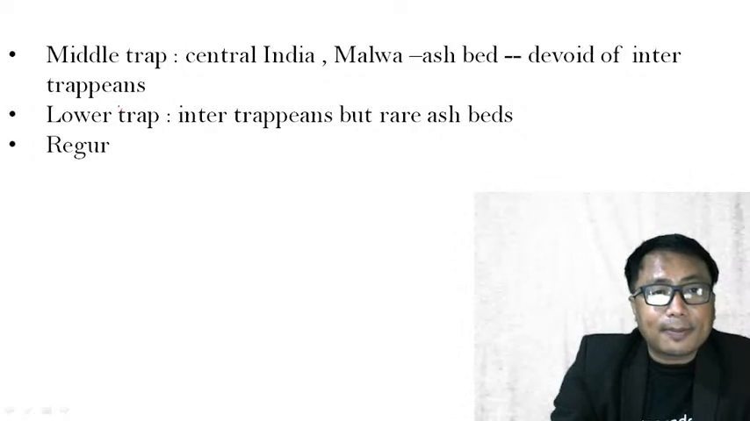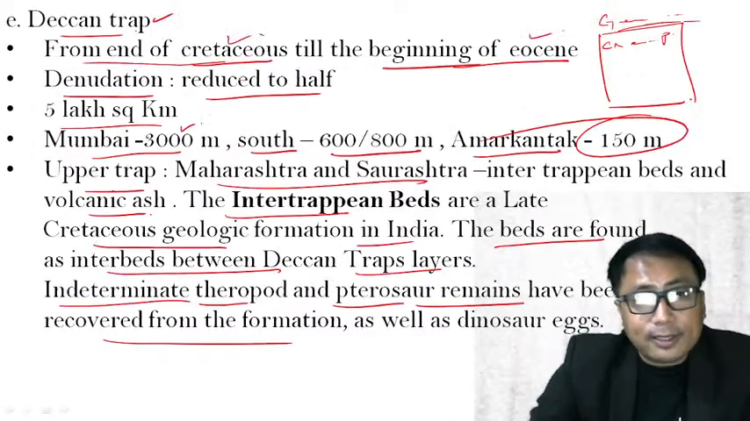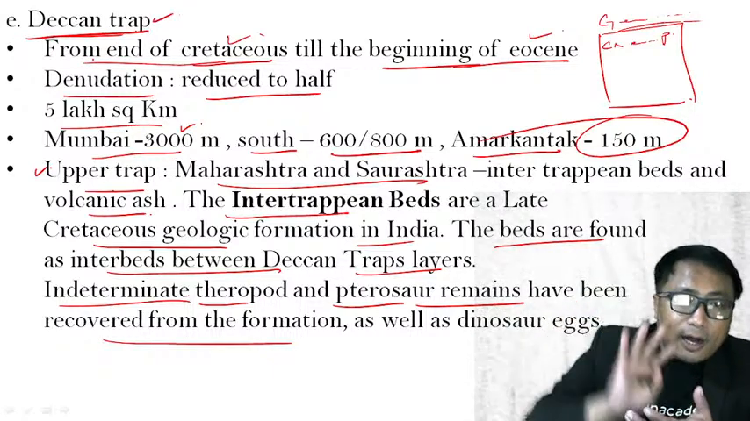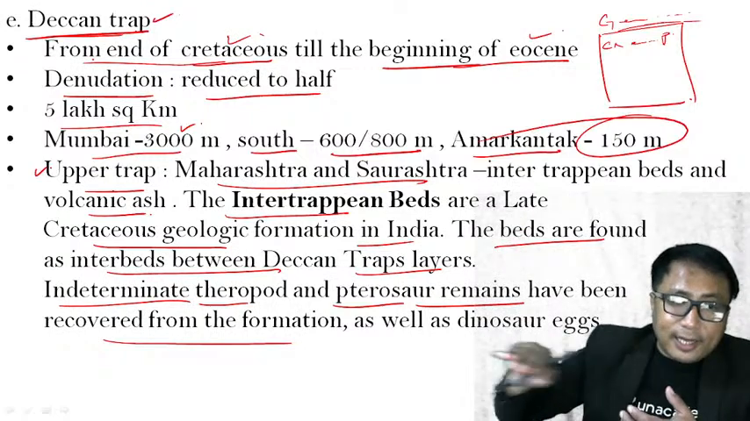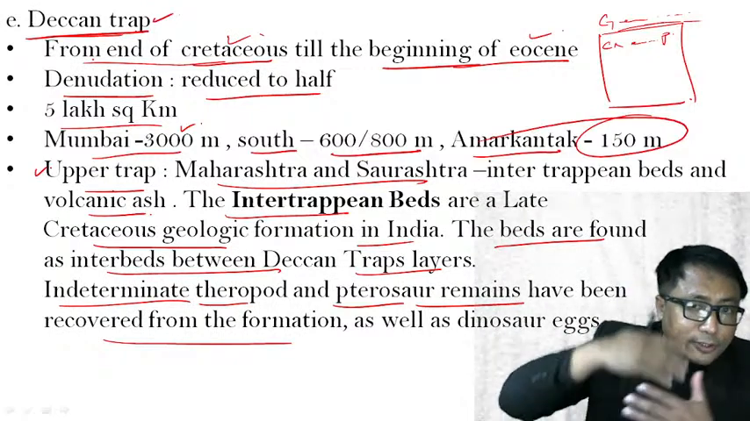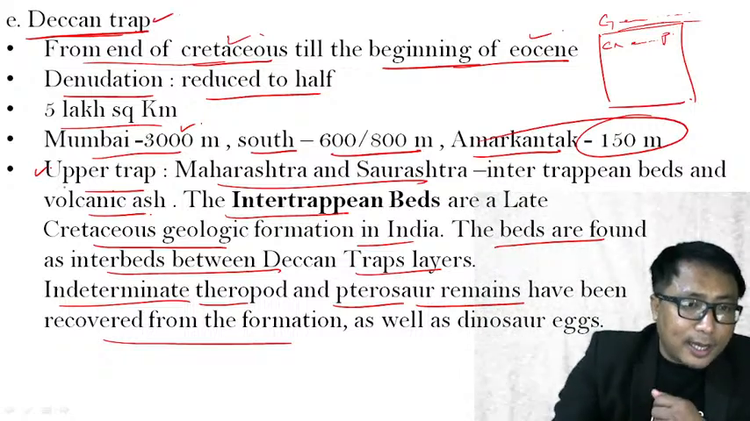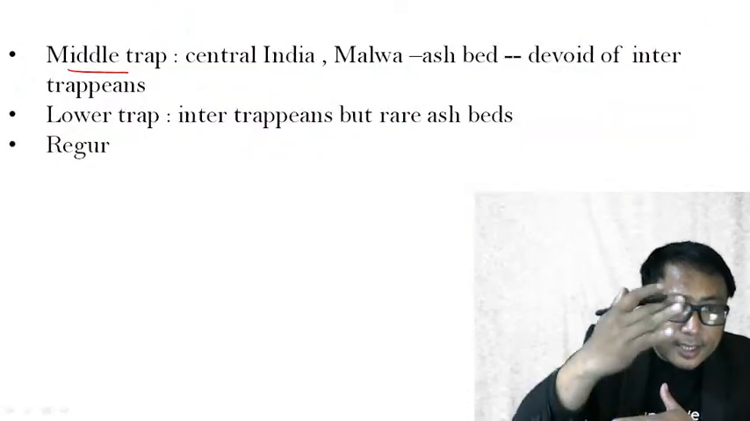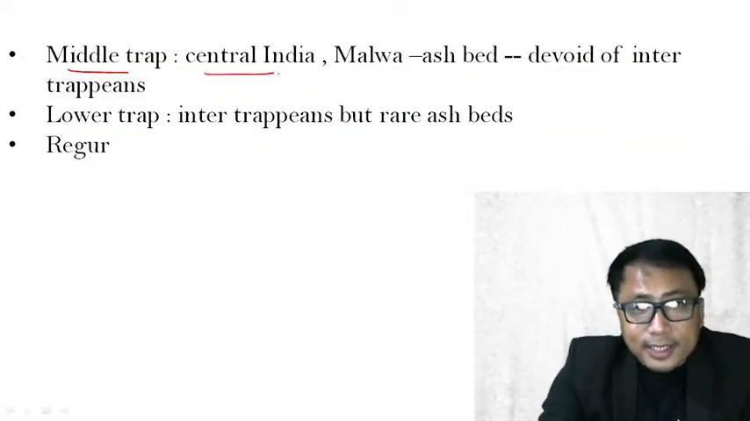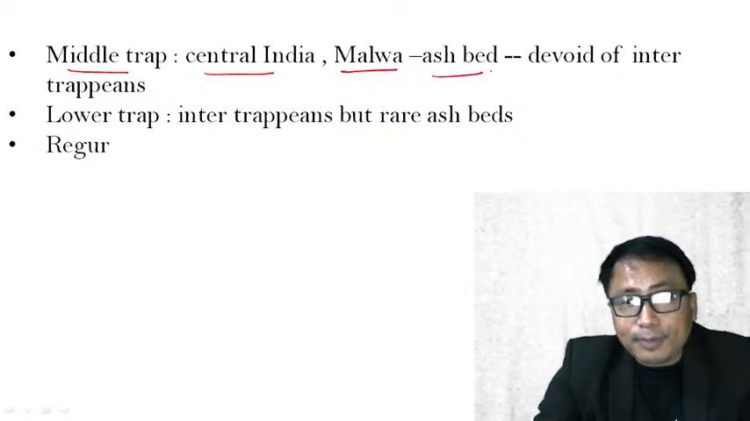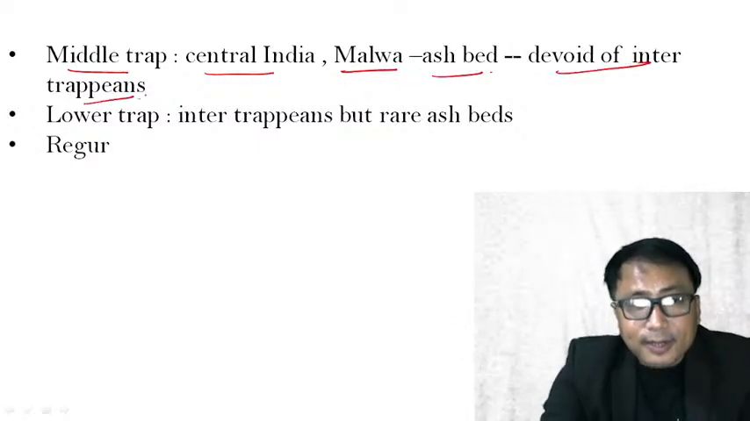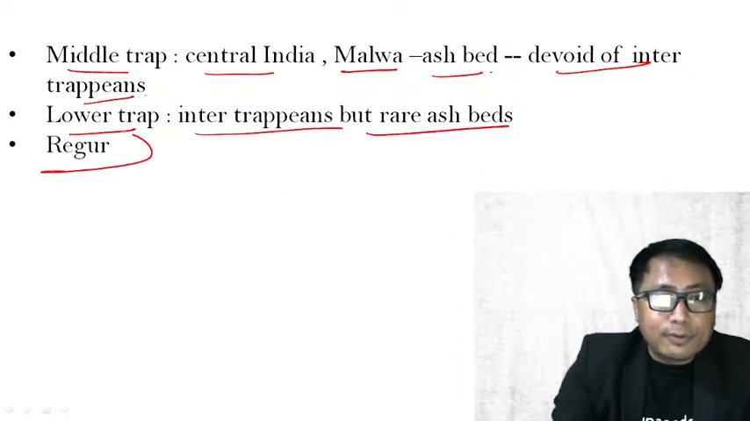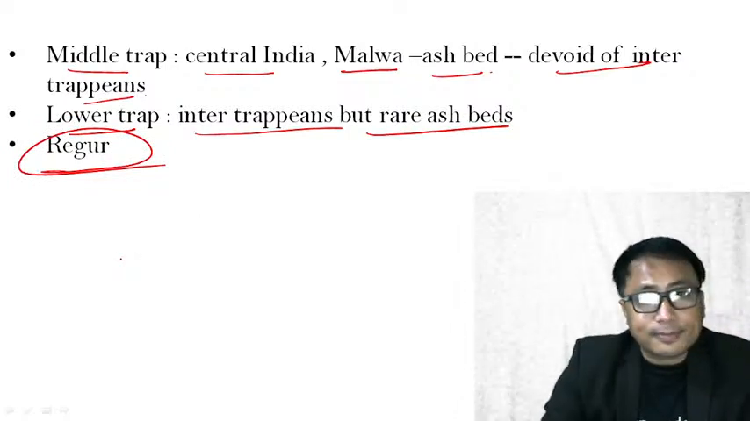Then comes the middle trap. See, all these are regarding a time period. Under the Deccan Trap, the outflow of lava, or the formation of the Deccan Trap, also happened in different geological time periods. So the Deccan Trap is divided into the upper trap, Maharashtra and Saurashtra. Then comes the middle trap, that is central India, the Malwa region. Ash beds you will find devoid of intertrappeans. The lower one has intertrappeans but rare ash beds. Regur is the soil that you will find in this region. Clear?